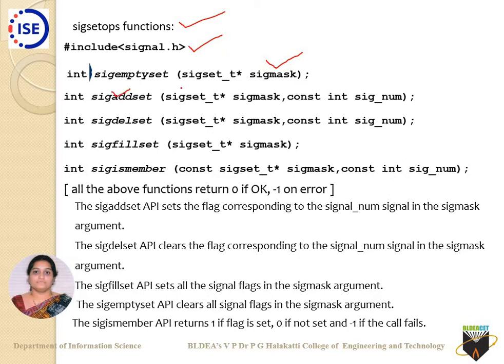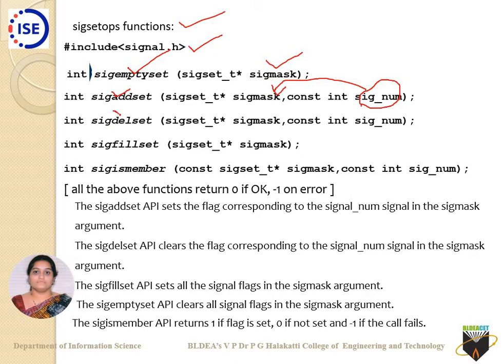Then comes sigaddset. What is this addset? Whatever you specify as a signal number here will be added into your signal mask. What signal numbers are those? What we have dealt with previously, SIGABRT, SIGILL. All of those you can add as a part of the sigmask.